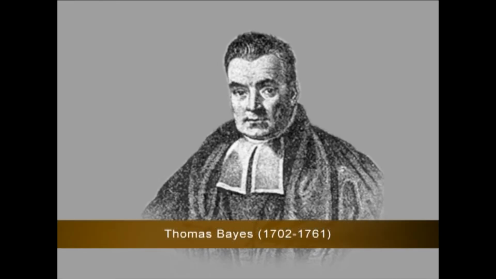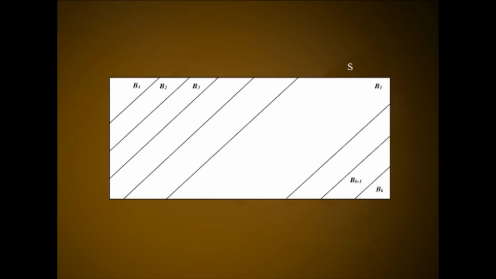Bayes theorem introduction. Bayes theorem was introduced by the British mathematician Thomas Bayes. Consider the sample space S of a random experiment. Let B1, B2, etc. Bk are the k mutually exclusive or disjoint partition of the sample space. The figure shows one of such partition. Now consider an event A of this sample space. Let it be as in the figure.